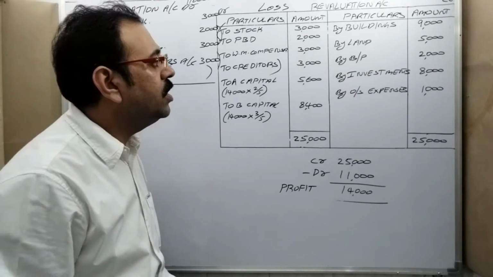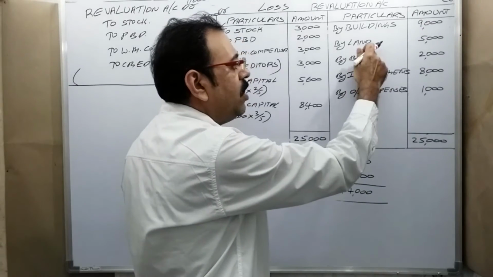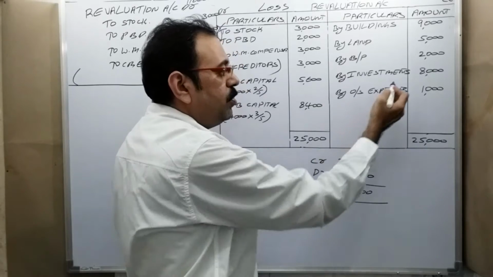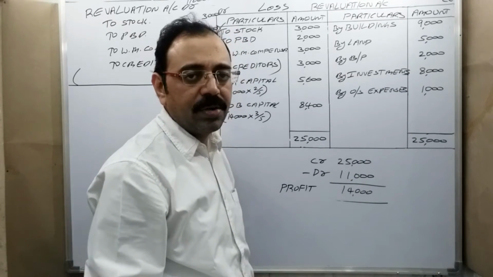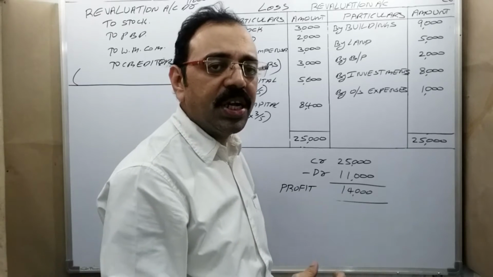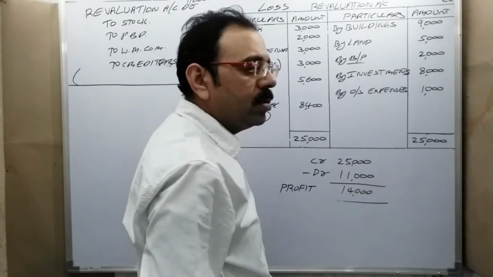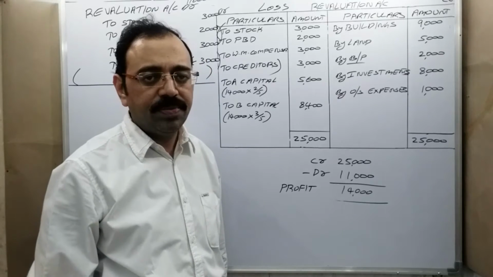Once you see the credit side, building value is increased. Land value is increased. These two are what? Assets. Similarly, investments value is increased. That is also an asset. So assets value is increased. There is an appreciation in asset value. Similarly, bills payable is a liability and liability value is decreased.